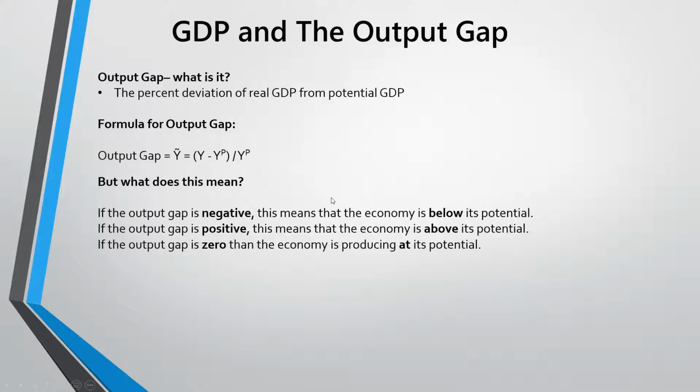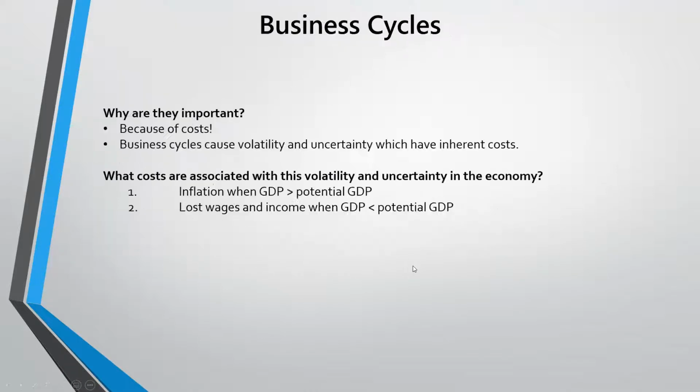But what does this mean? Well, if the output gap is negative, this means that the economy is below its potential. If the output gap is positive, this means that the economy is above its potential. And if the output gap is zero, then the economy is producing at its potential.